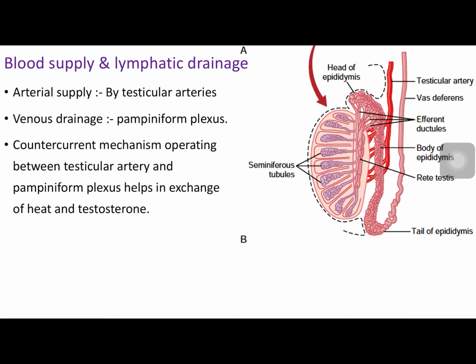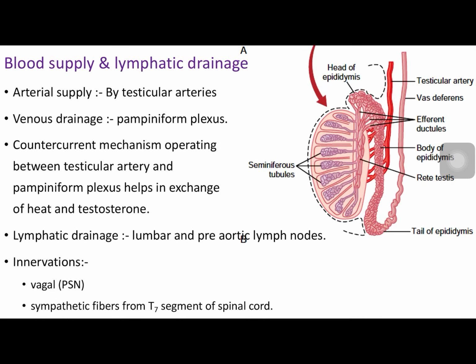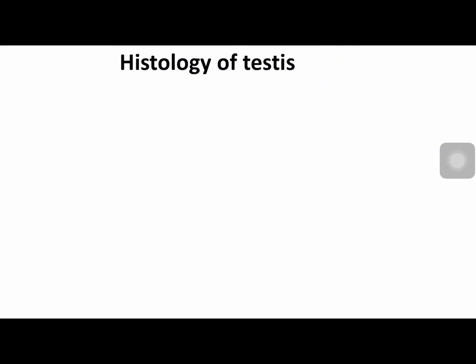That is the important significance. The testicular region drains to the lumbar and pre-aortic lymph nodes. These structures are innervated by the vagus, and sympathetic fibers come from the T7 segment of the spinal cord.